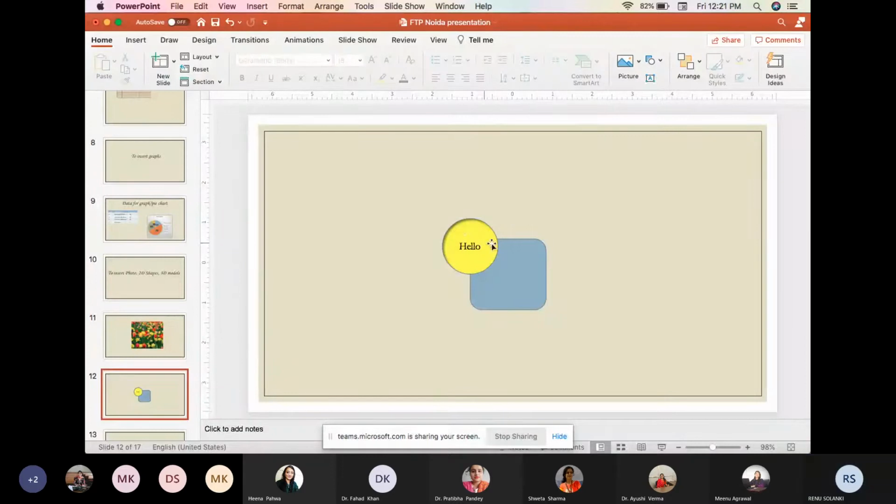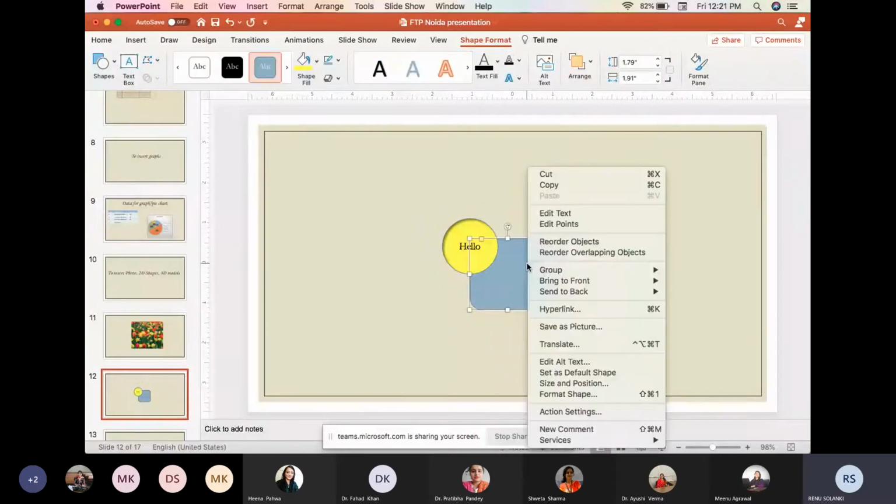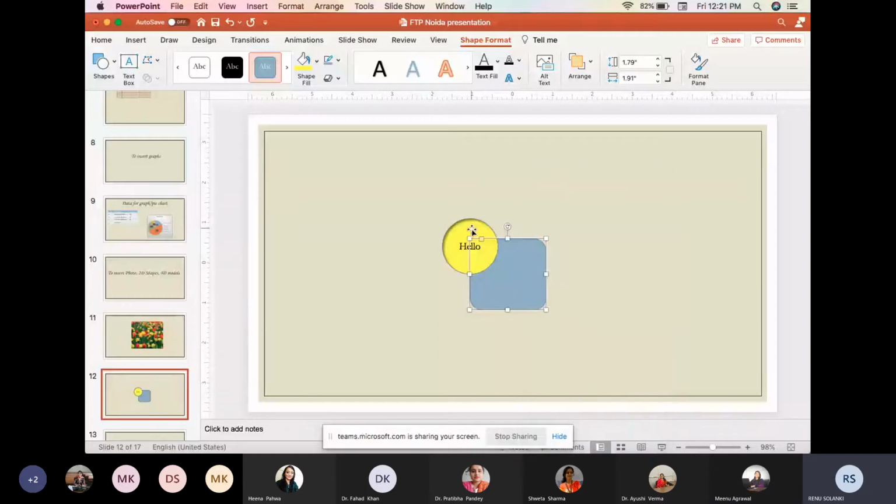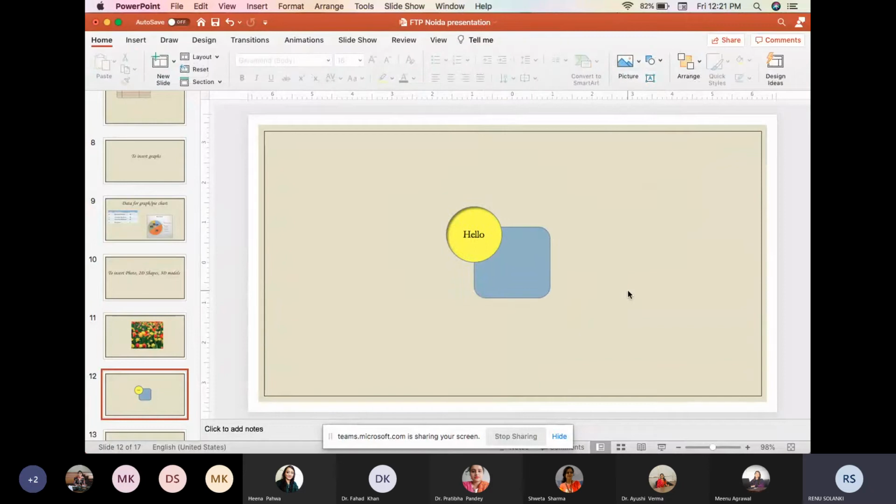Or there are other options also. For example, if I want to move these two shapes together, I will select both the shapes. I will go to the arrange. It will ask me to group. If I group this one, then if I move it, both the shapes will move together. So we can ourselves create some very beautiful things using the different shapes that are available in Microsoft PowerPoint.